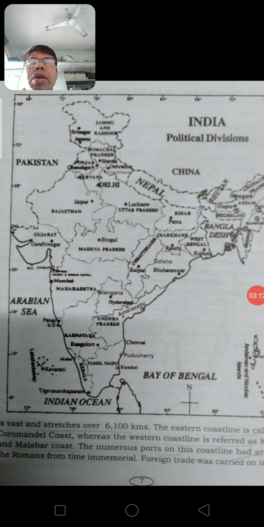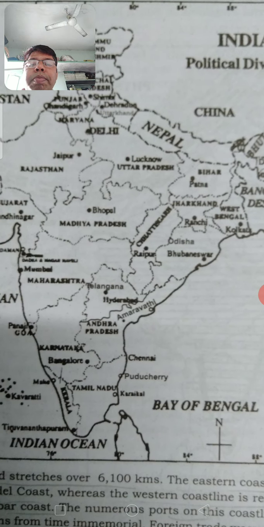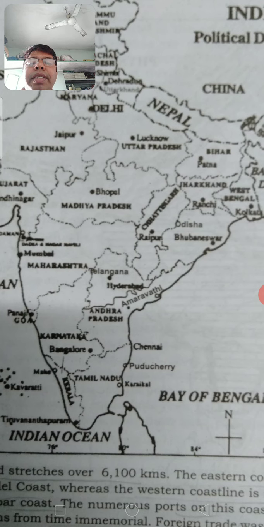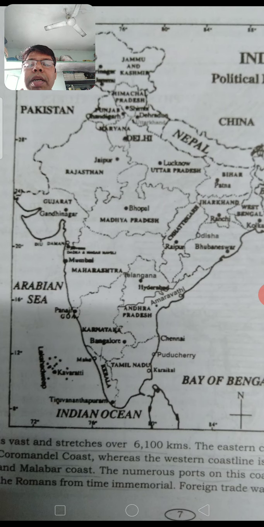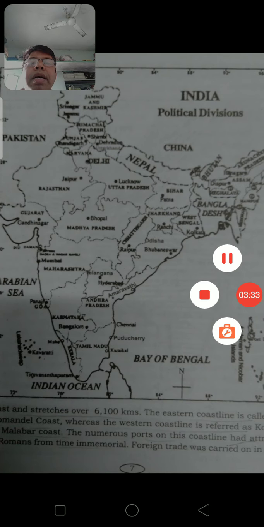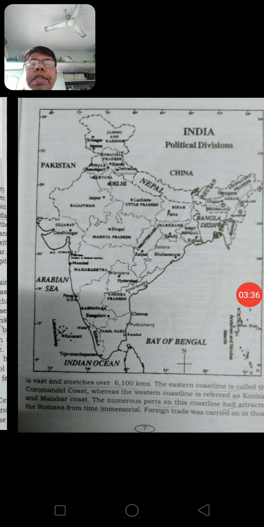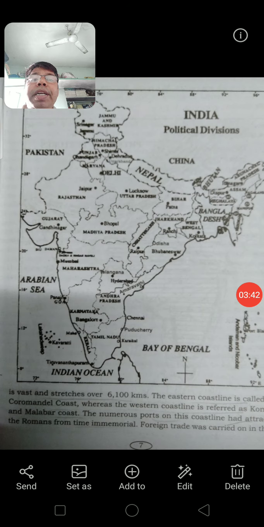So India consists of 29 states and 6 union territories, including Delhi as the national capital. See, India has got 29 states. For example, Jammu and Kashmir, Rajasthan, Madhya Pradesh, Maharashtra, Karnataka, Tamil Nadu, all these are states. Union territories, for example, Delhi, then Chandigarh, then Lakshadweep Islands, then Andaman and Nicobar Islands. These are union territories. So India is a union of states. It is a big country.